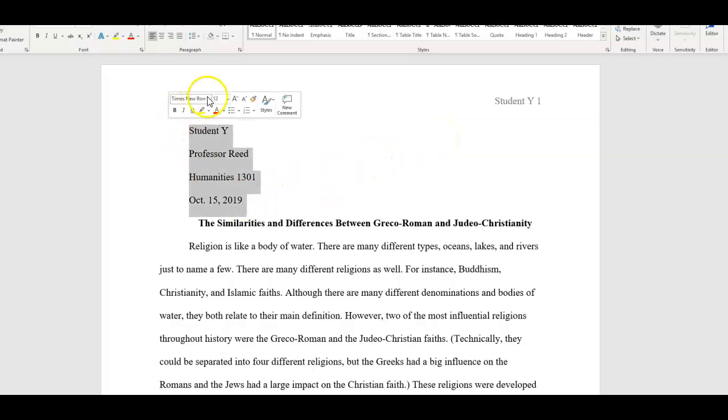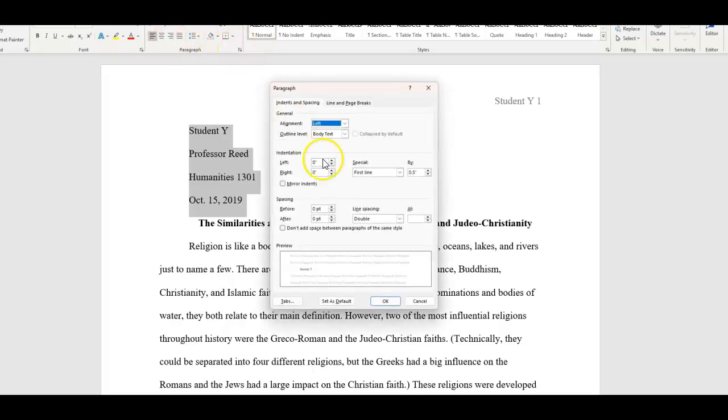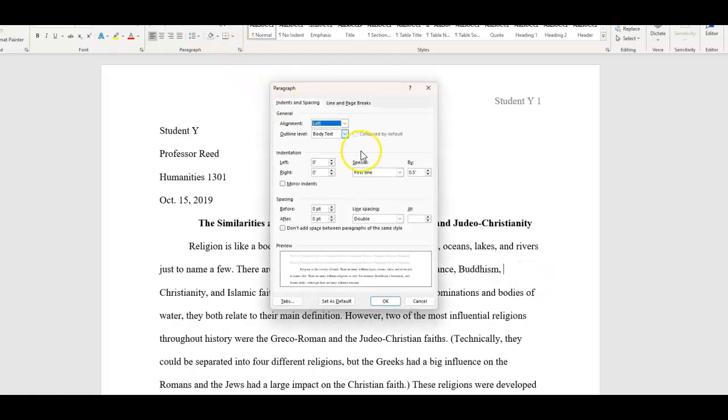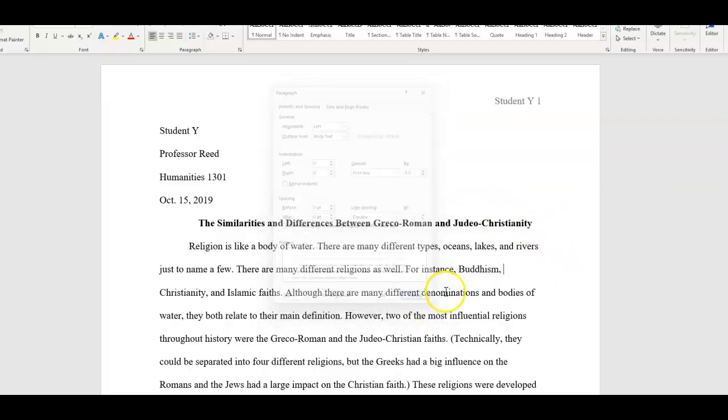Now this needs to be moved over, because for some reason it did not do that. I'm not sure why it's doing that one. Okay, there you go. Because it was doing a first line is what it was. When it shows first line, it means the first line of your paragraph, so you want to get that taken care of. So cancel. So there we are.